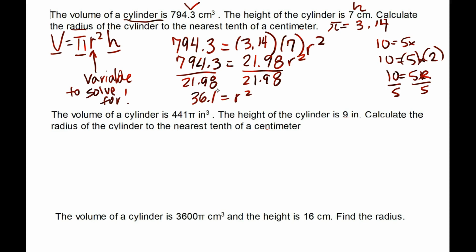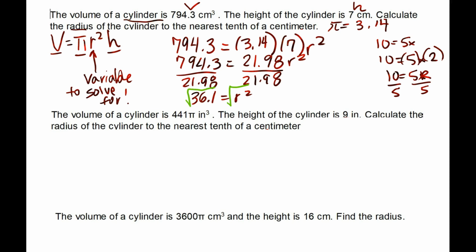Now, I don't think we talked about this yet, because we haven't had a reason to. How do we undo a square? We take the square root. So, y'all, I hope y'all do well with this. Okay, so we take the square root of both sides. We take the square root of this, and we take the square root of this.